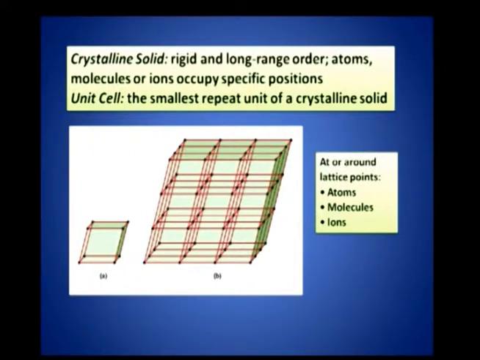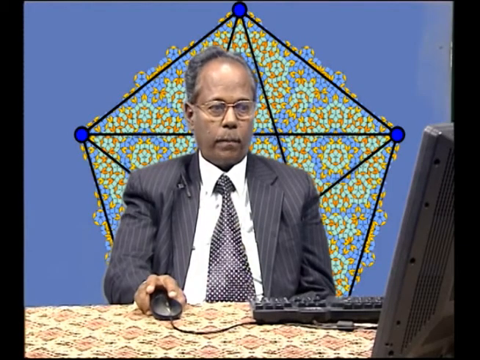Similarly, this is a single brick and this is a wall, made up of bricks by translating or placing one brick above the other, and so on. So, at the lattice points you may have an atom, molecules or ions. I will try to emphasize this particular point again; I will come to that later.